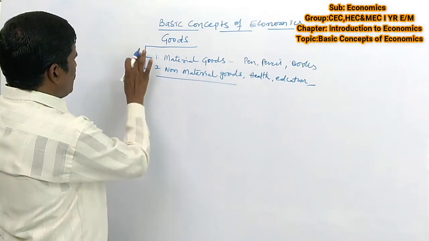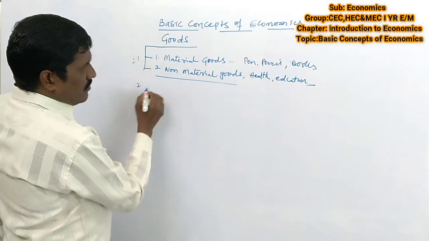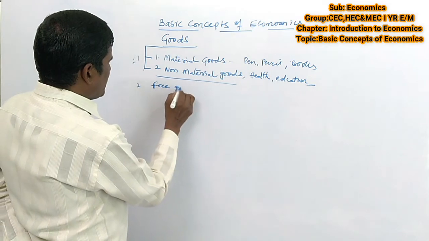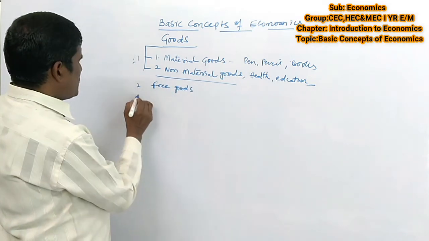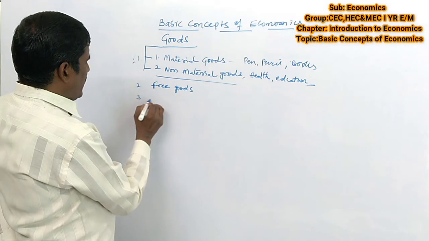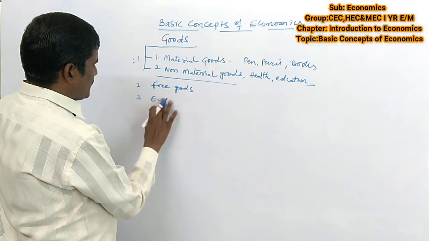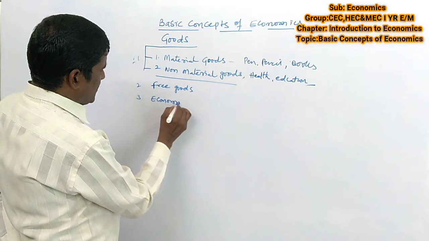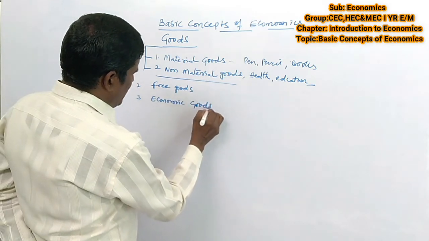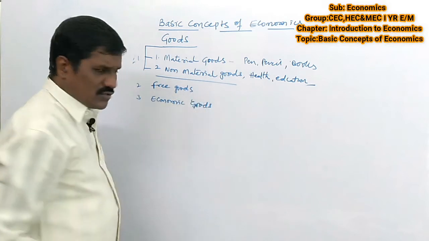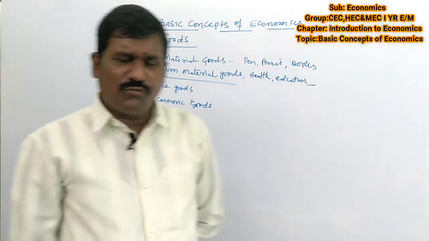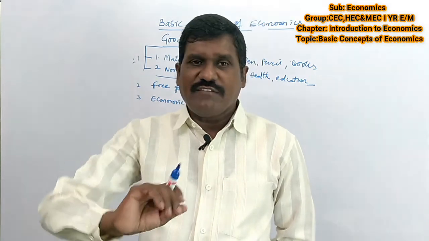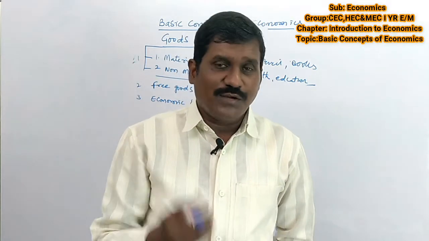The second one is free goods and economic goods. What are free goods? What are economic goods? What are the differences between economic goods and free goods?